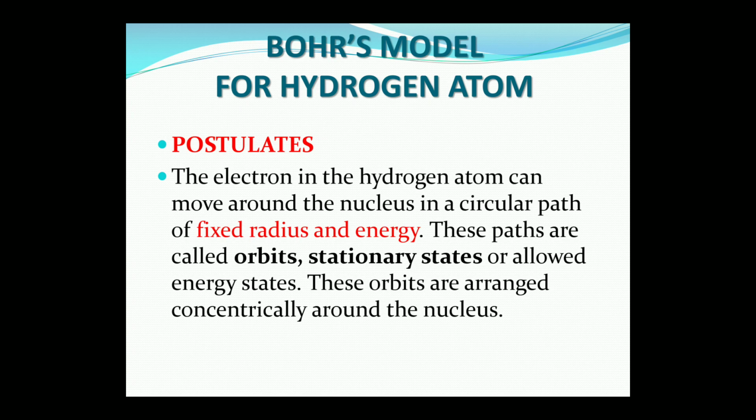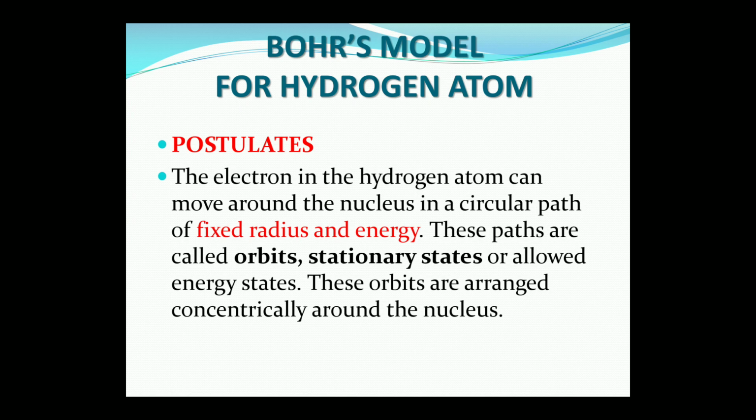So what are the postulates of Bohr's model for the hydrogen atom? First point is that the electron in the hydrogen atom can move around the nucleus in a circular path of a fixed radius and energy. So basically, what did Bohr say in his postulate? That the electrons in the hydrogen atom move around the nucleus in a circular path which has a certain fixed radius, and he also spoke about certain fixed energy. So these paths are called orbits.